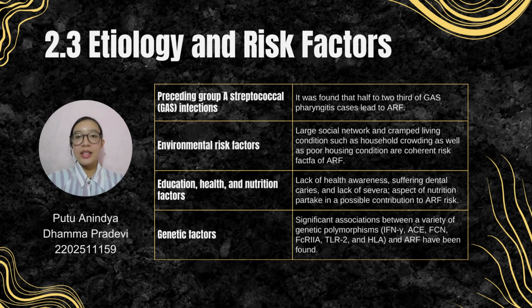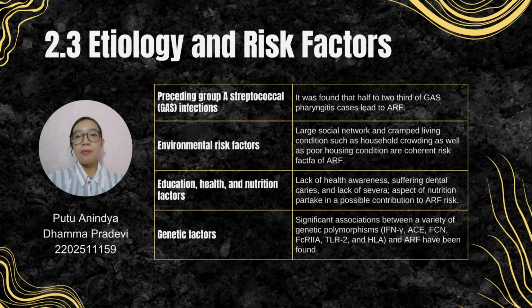The second one is environmental risk factors. As group A streptococcal pharyngitis can easily spread via saliva and nasal droplet transmission, a large social network and cramped living conditions such as household crowding is a coherent risk factor. This is supported by a study in New Zealand reporting that 58% of participants experienced a bedroom deficit of one or more, including 35% of them experiencing severe crowding.